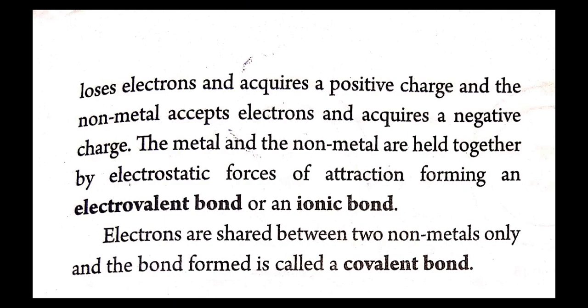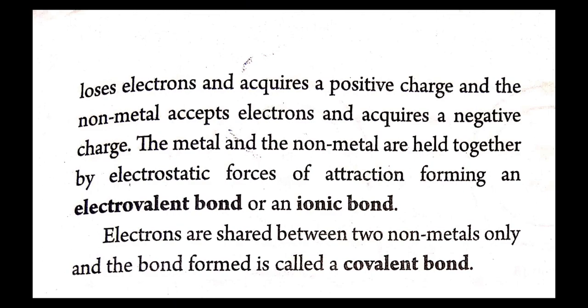Okay. So what happens if the metals, those having 1, 2, 3 electrons in their valence shell, donate electrons to the non-metals? Then the metals convert to positively charged ions as they donate, and the non-metals, which accept the electrons, change to negative charges.